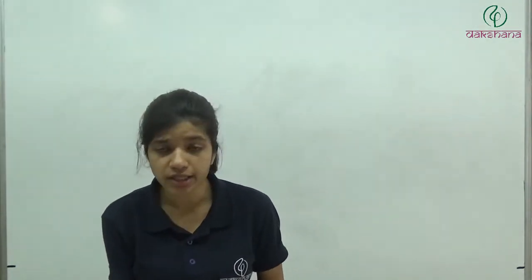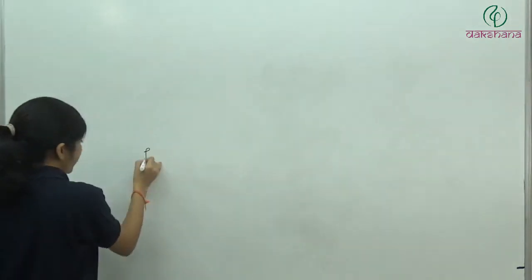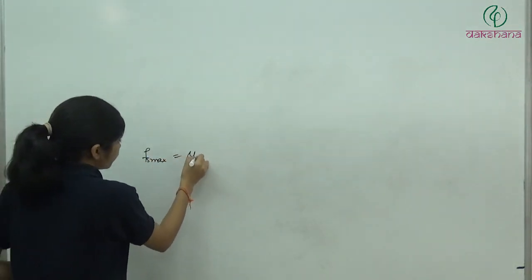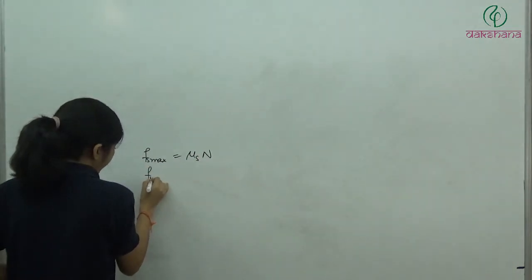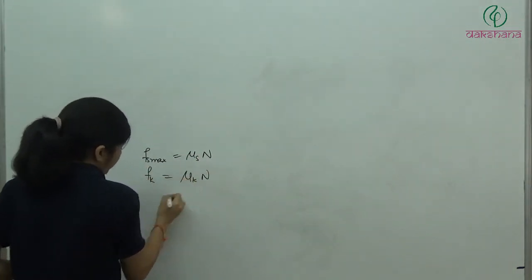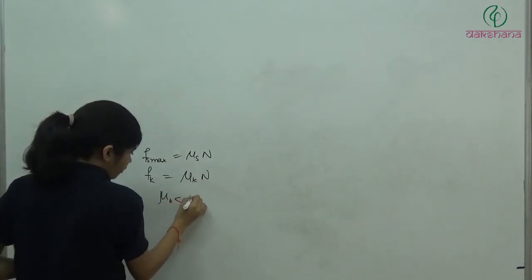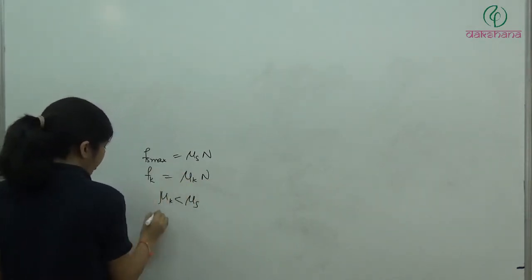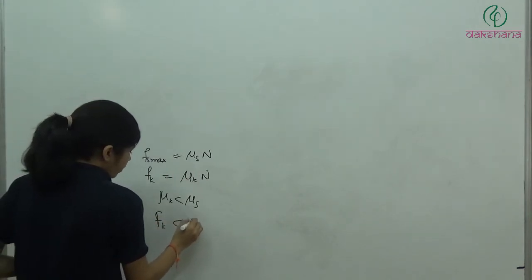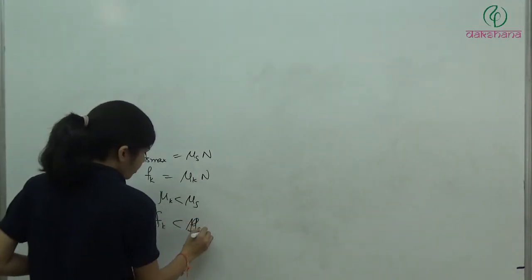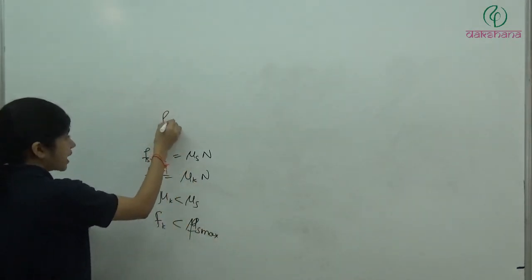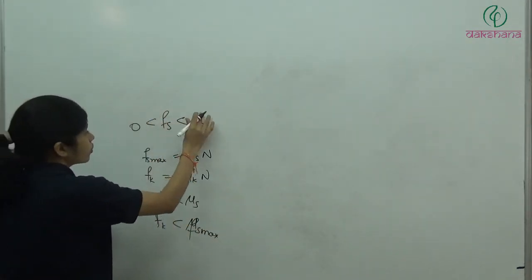बहुत सारे लोगों को लगा होगा कि it is correct. Static friction is always greater than the kinetic friction. No. If you talk about the maximum value of static friction, it is always greater than the kinetic friction. Fs max is what? Mu s n, and f k is mu k n. Now mu k is always less than mu s. It means f k is always less than fs max. But हमें पता है कि static friction varies from 0 to fs max.